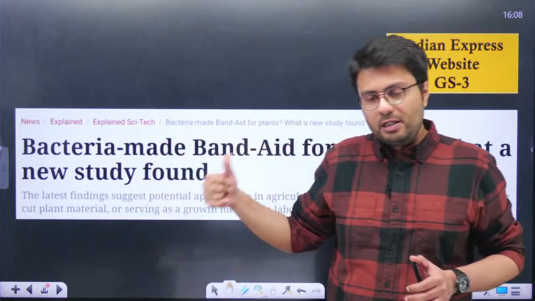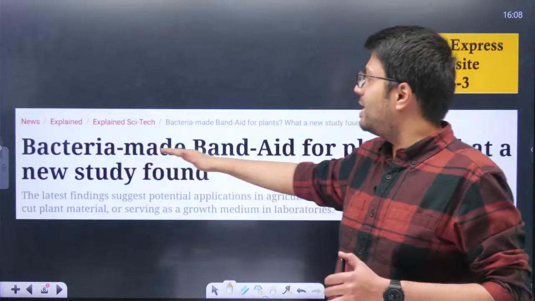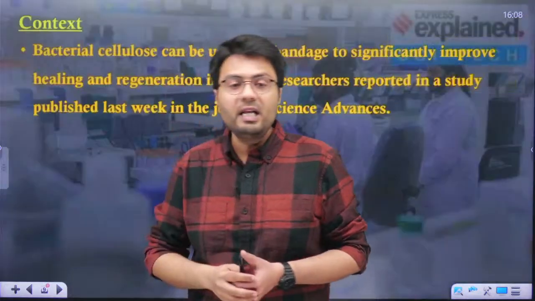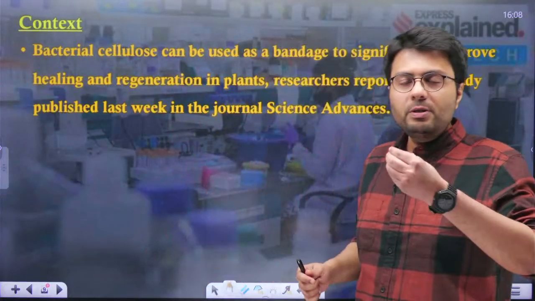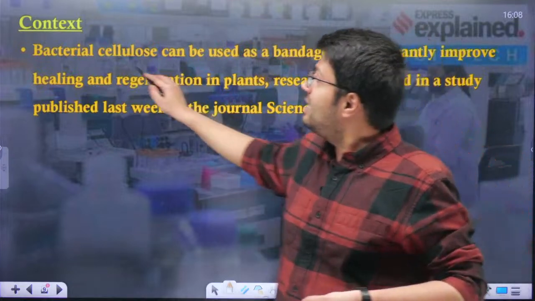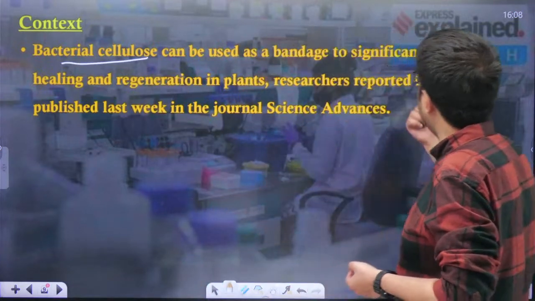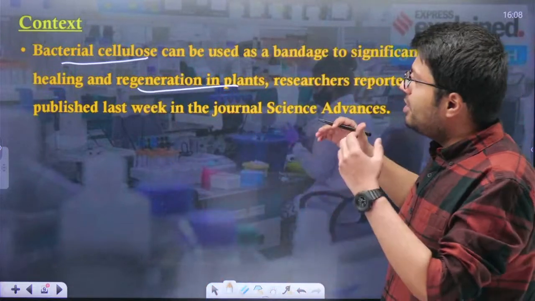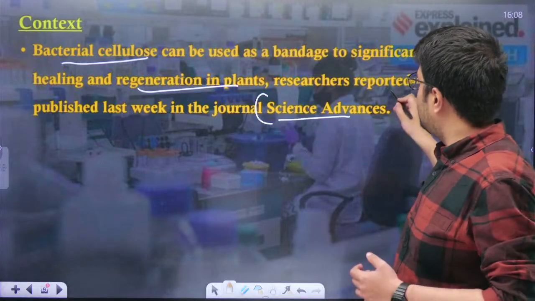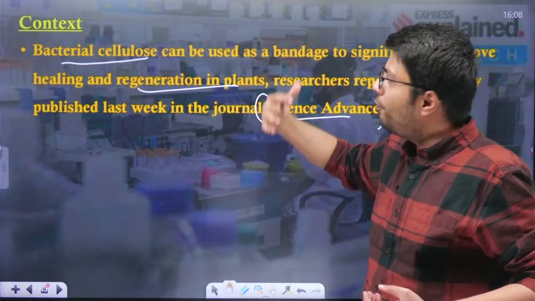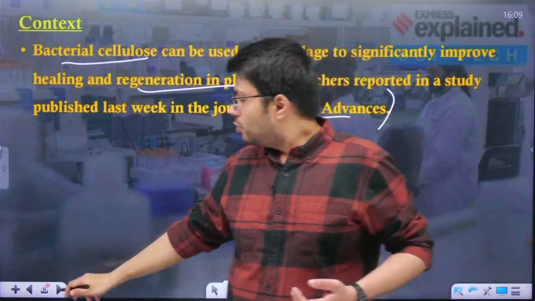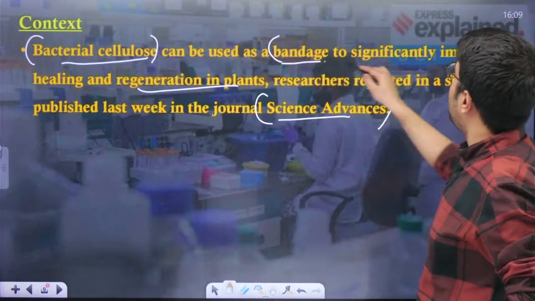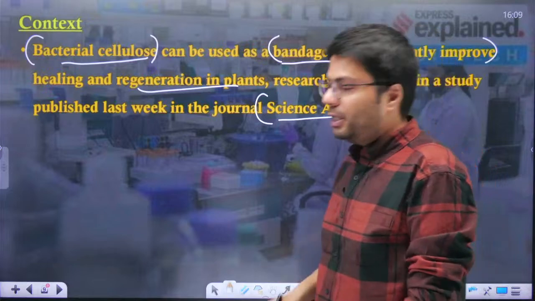Okay, now the first article which appeared on the website says that a bacteria-made band-aid for plants. A new study has found such materials which can be used as a band-aid for plants. Now, what are these materials? These are bacterial cellulose that can be used as bandages, and these can significantly improve healing and regeneration in plants. Researchers who have published their work in the Science Advances journal have claimed to find such a bacterial cellulose. So, in today's discussion, let us first understand what this bacterial cellulose is and how it can act as a bandage which can improve the healing properties of plants.